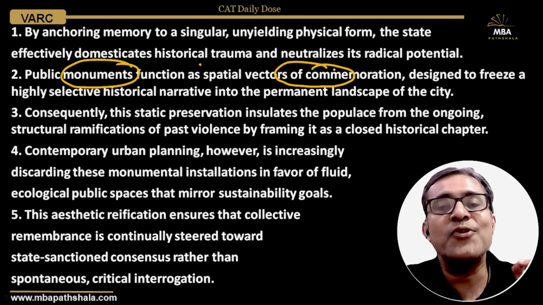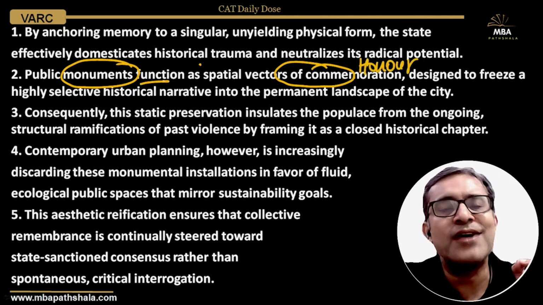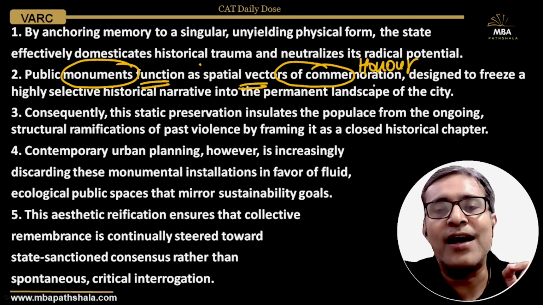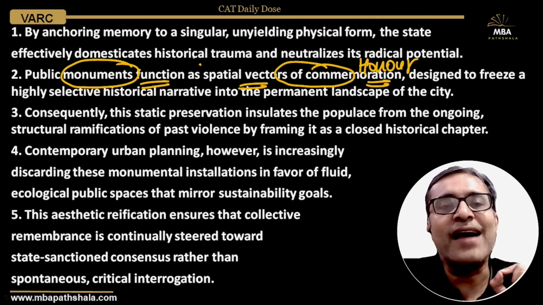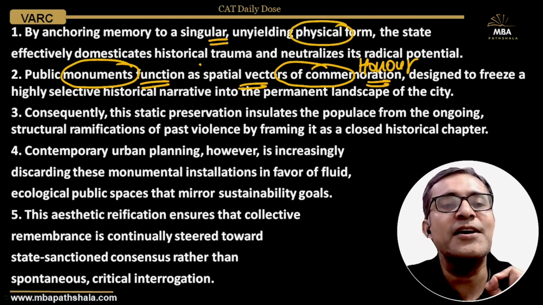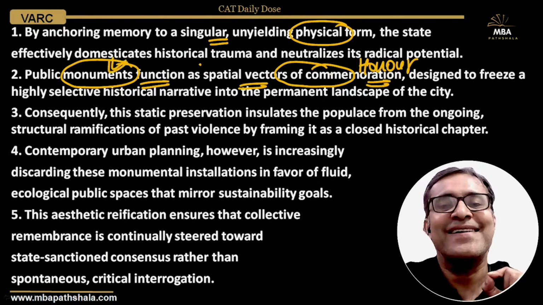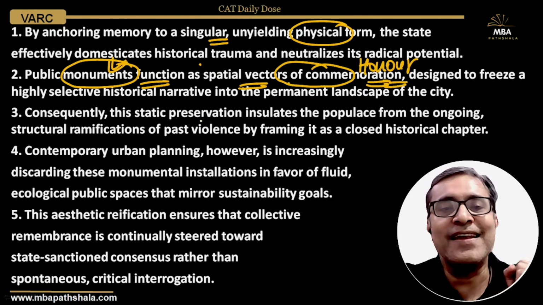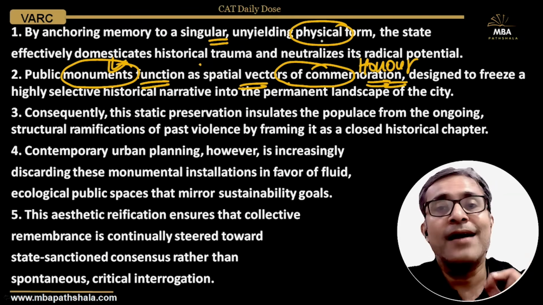Commemoration, when you try to recall and honor someone. Generally, such monuments are built in the memory of those who have died, in the memory of those who have sacrificed their lives, something of that sort. By anchoring memory to a singular, unyielding physical form. So what is that unyielding physical form, team? That unyielding physical form is that public monument, which honors those who have laid down their lives, those who have lost their lives. That singular unyielding physical form is something like a tomb.